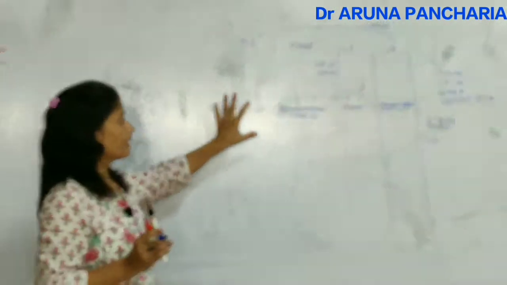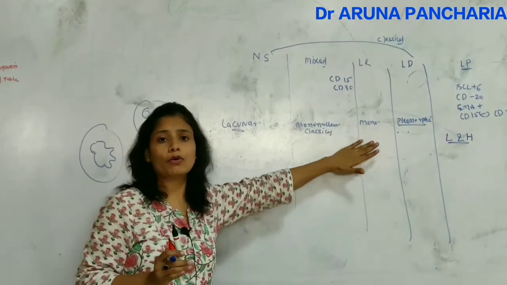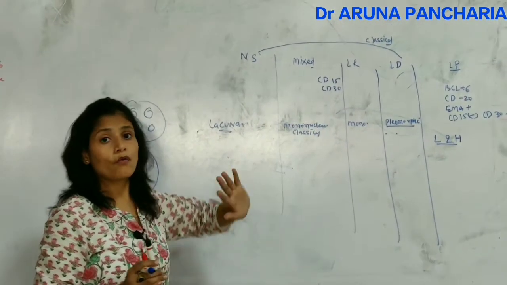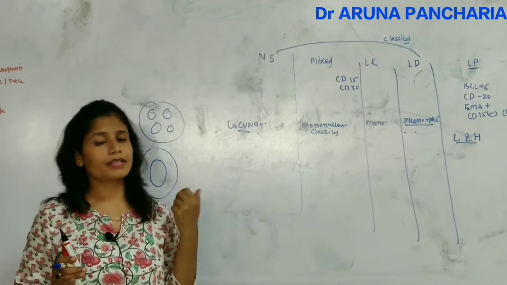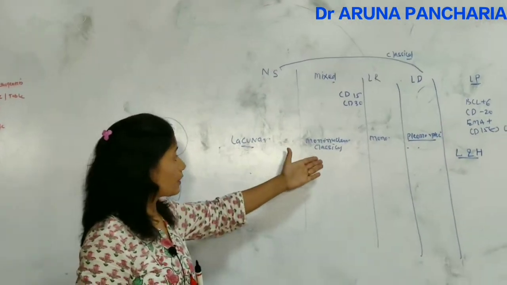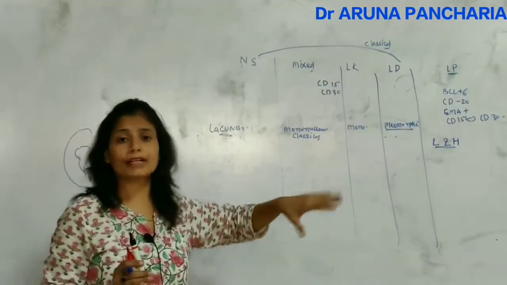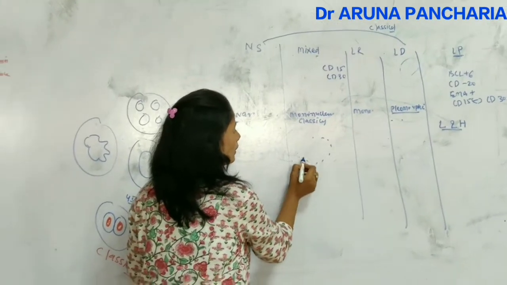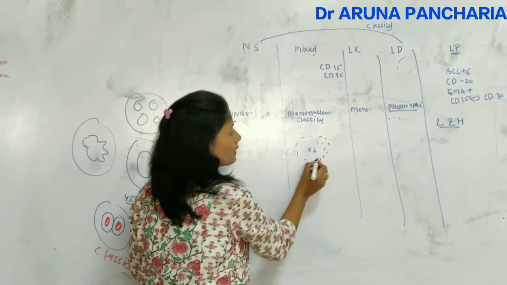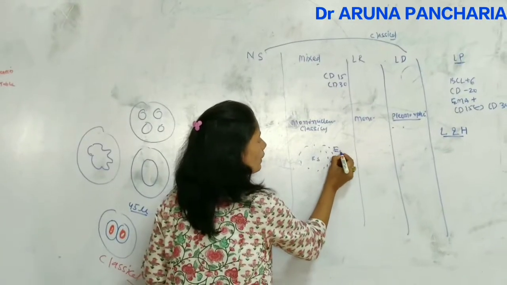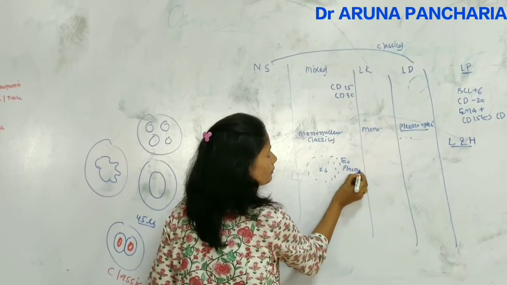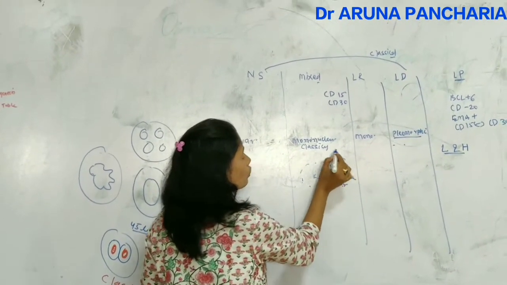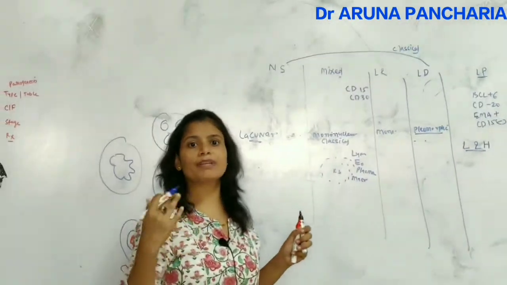The important thing, here I told you about the malignant cells, about the malignant B cell, neoplastic cells. What is the background or the status of the reactive cells? In the case of the mixed, the reactive cell population is of mixed variety. This is an RS cell surrounded by the mixed variety, means eosinophil, plasma cell, macrophage and lymphocyte. So the reactive population is a mixture of cells.